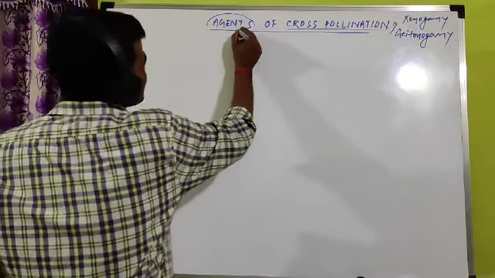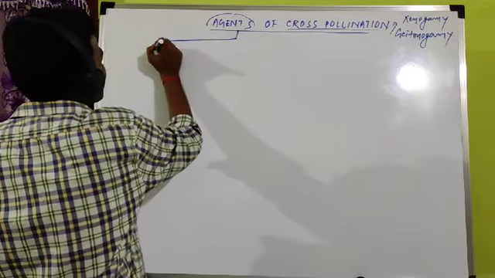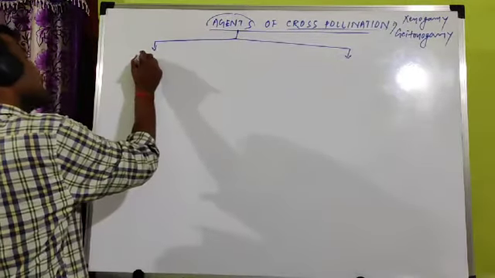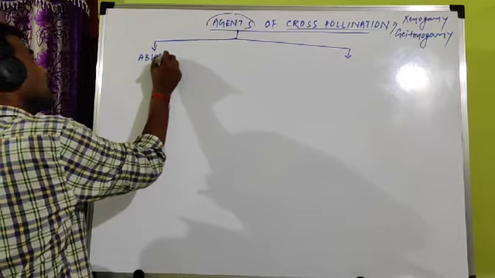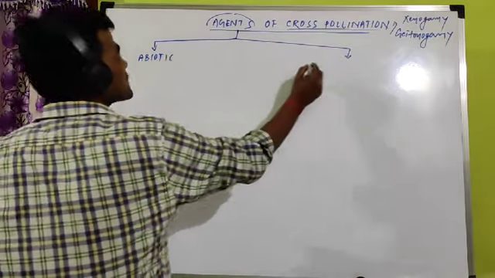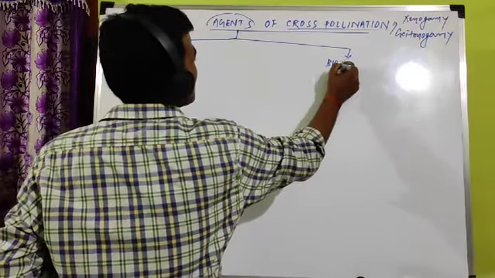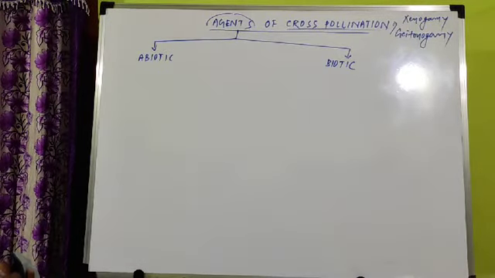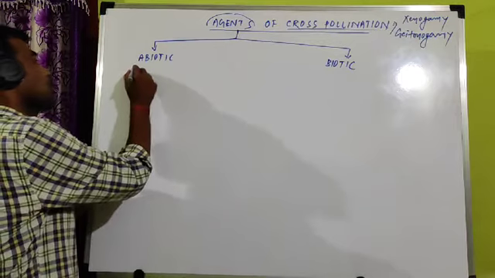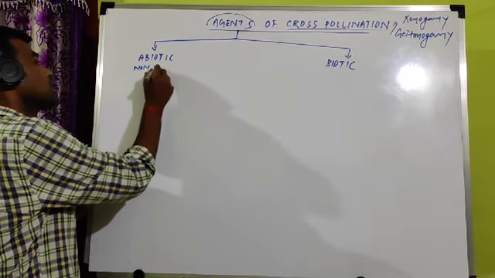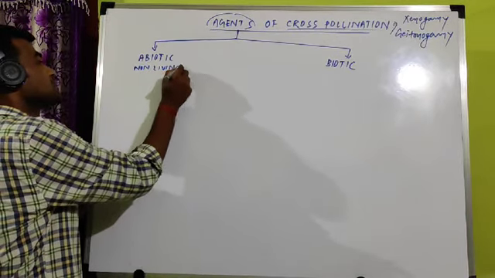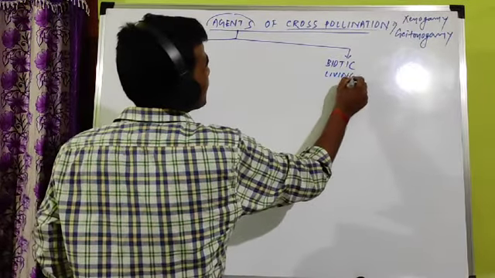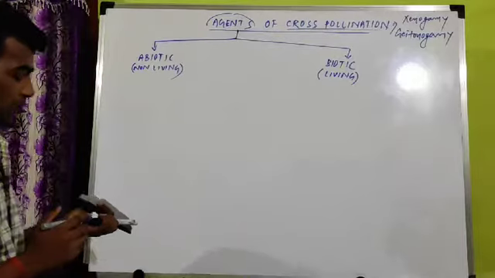So first, the agents of cross pollination are categorized into two groups. One is abiotic agent of cross pollination, another is biotic agent of cross pollination. Two types of agents. Abiotic means non-living agent of cross pollination. Biotic means living agent of cross pollination.